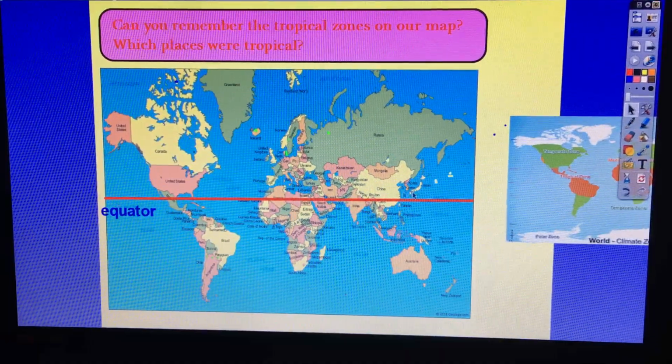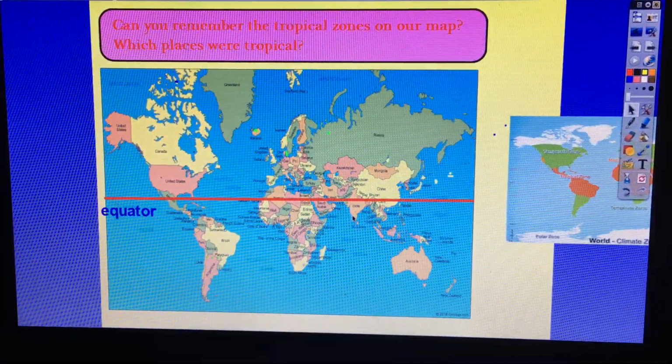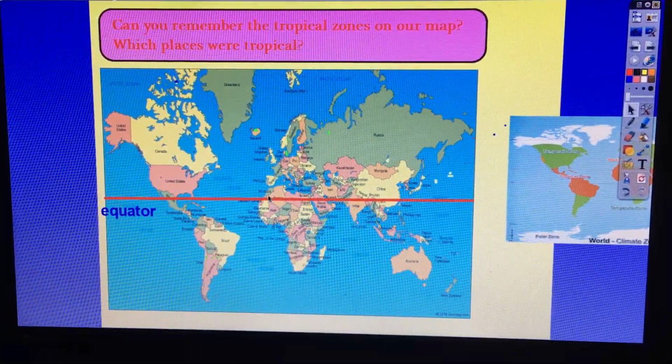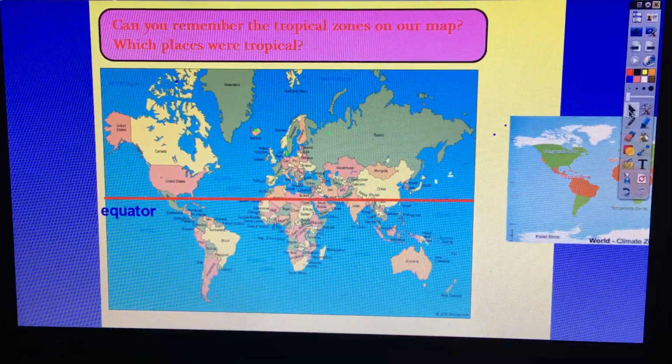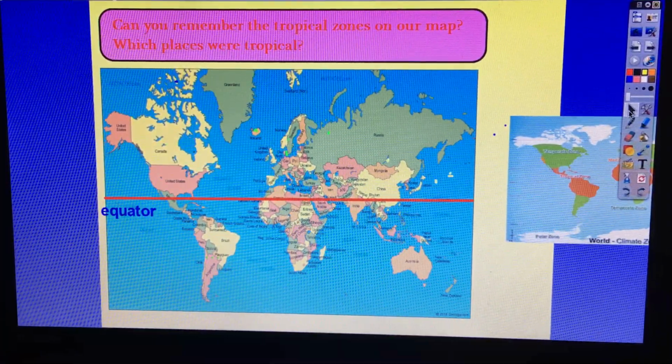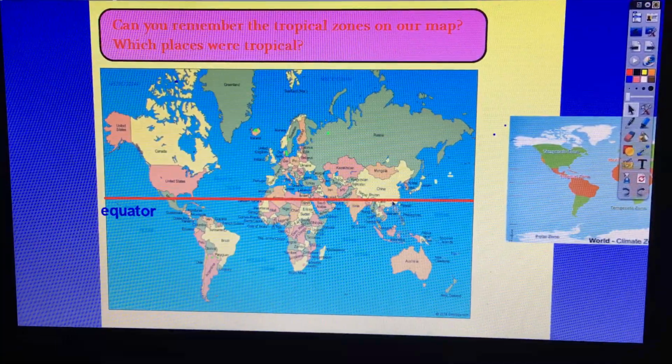So any countries which are along this line, can you see any? So we can see India, we can see Egypt, we can see Morocco, we can see Mexico. They are all very hot. Why? Do you remember something about the sun? The sun hits the most directly on these areas, so they are hotter.